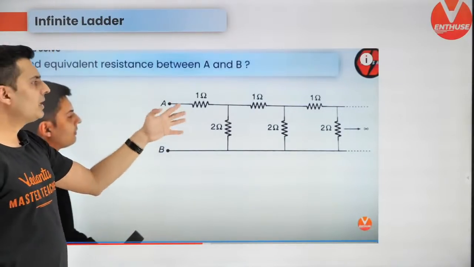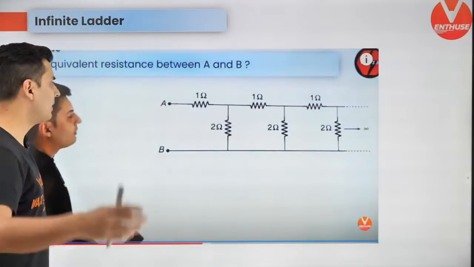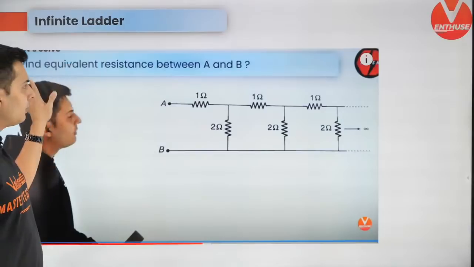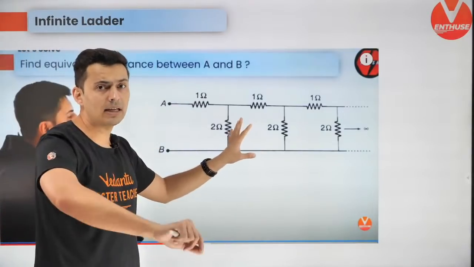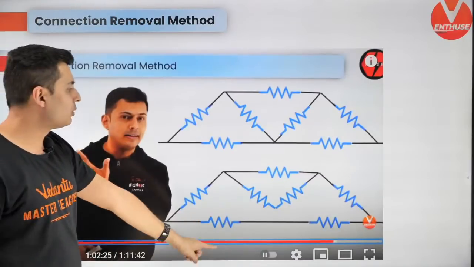Infinite ladder. Many resistors one after the other in infinite series or parallel combination. How to solve that problem? Please watch the current electricity playlist. All these questions have been covered. And also connection removal method.